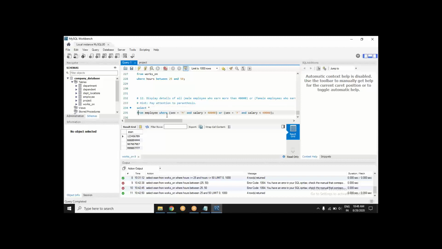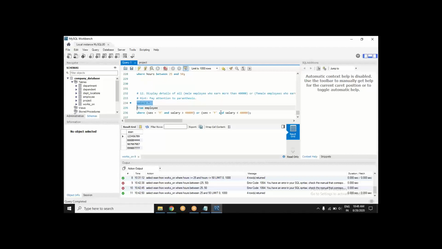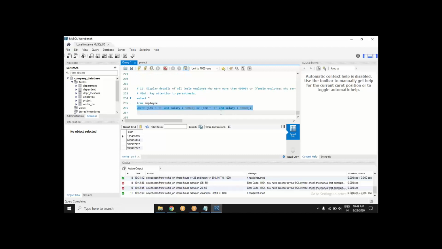If you keep it readable, it is only going to help you. One line for one clause. You clearly define what you want to select, you clearly define what the table is, and you clearly define what your condition is. Now, within a condition, it is good to use parentheses. Without parentheses, your code may or may not work the way it should.